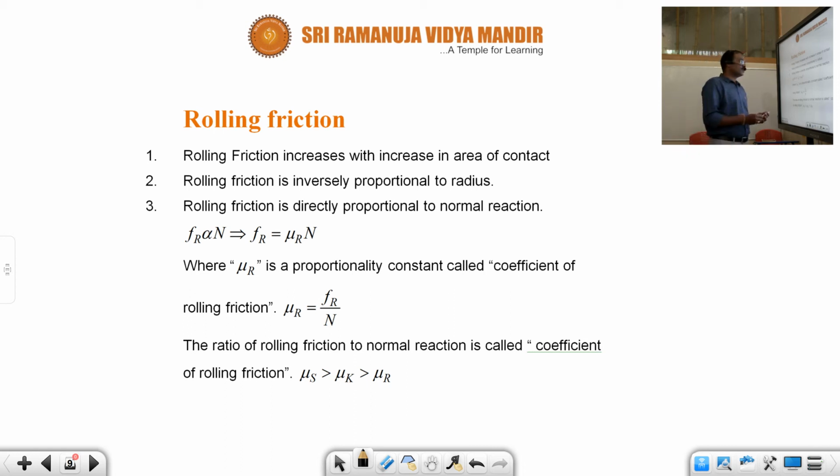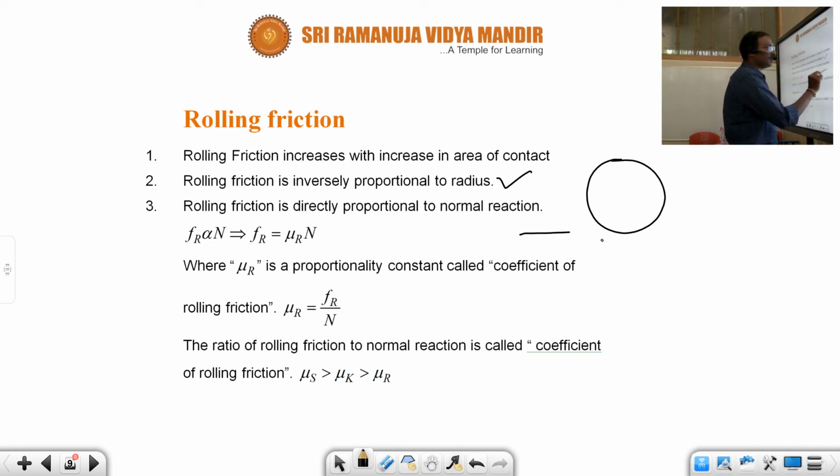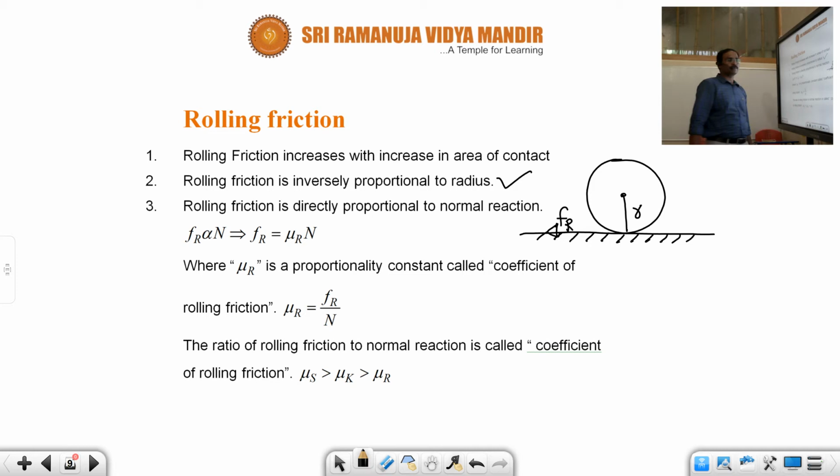Of course, rolling friction is inversely proportional to the radius of the rolling body. What kind of bodies can roll? Wheel can roll, disc can roll, then sphere can roll, cylinder can roll. So these all are rolling bodies. Rolling without slipping is a different concept. Here the friction force is acting opposite to the applied force, and that force we are calling rolling friction, and rolling friction is inversely proportional to the radius of the body.